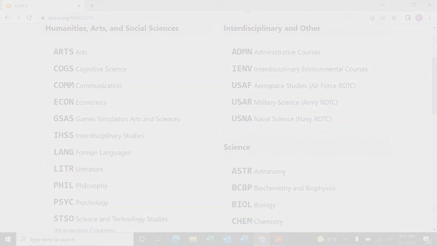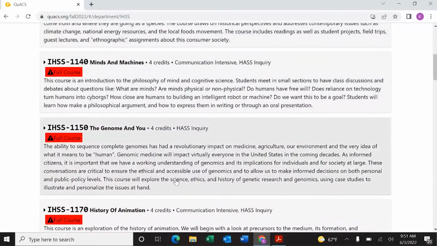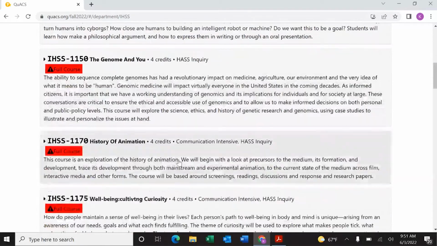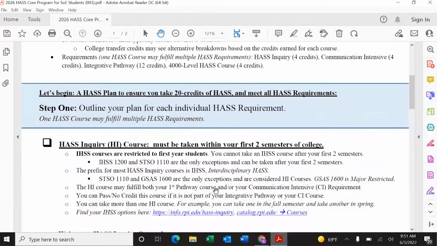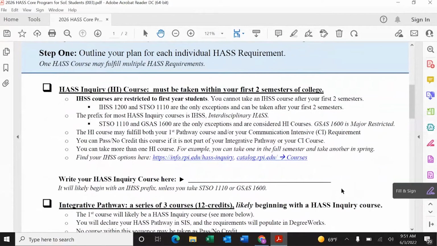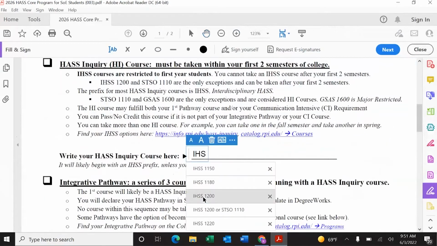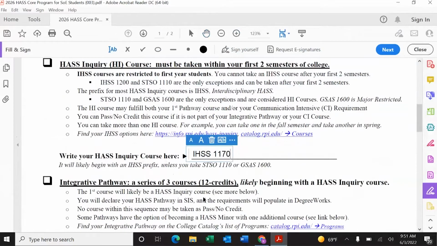So going back to IHSS, I'm going to pick a HASS class and I'm going to show you how it would populate on your HASS worksheet. So I'm going to take the history of animation. It's IHSS 1170. So going back to your HASS inquiry plan here, I'm going to fill in IHSS 1170, history of animation.